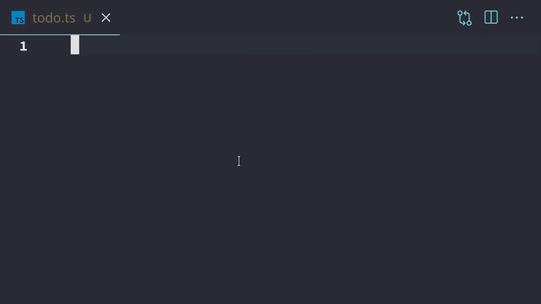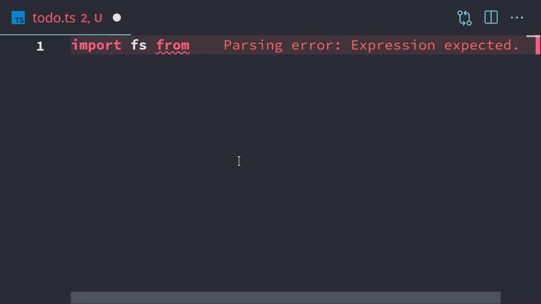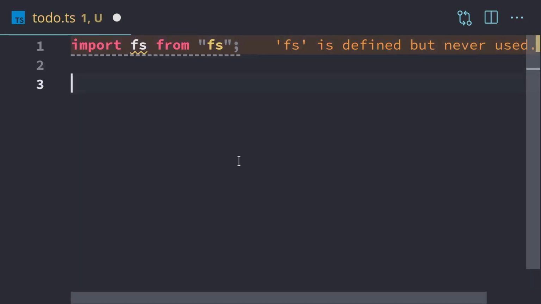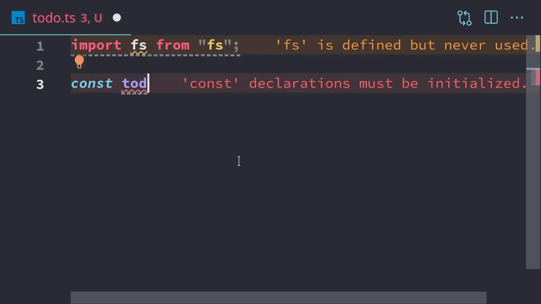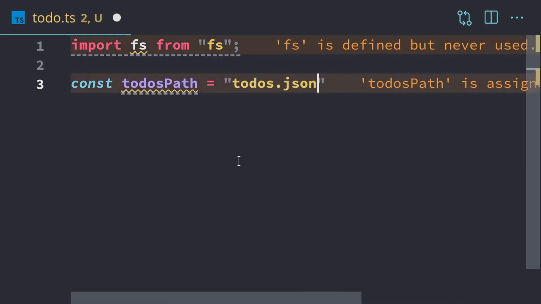Since we'll be working with files, we need to import fs again, like we did with the grep activity. We're going to use a default import, so it's going to be import fs from the fs module. We also need a path to save our actual to-dos. So this will be the file name that we save our to-dos to. So this will be todosPath equals todos.json. We're going to be just saving it into a JSON file since that's already built into Node.